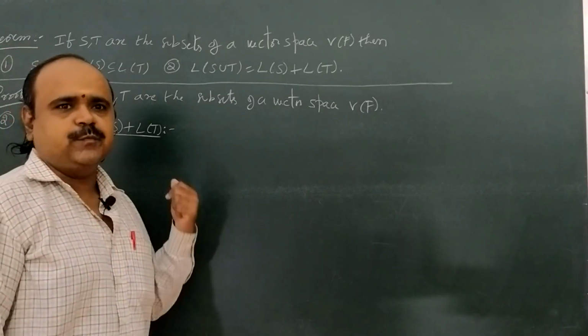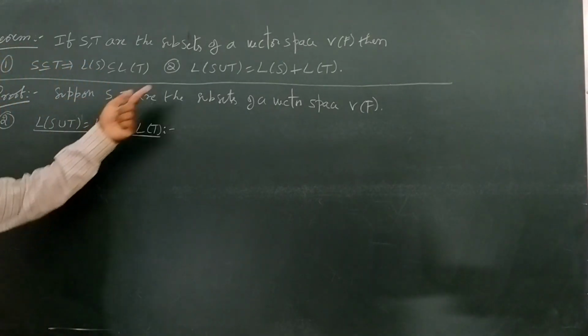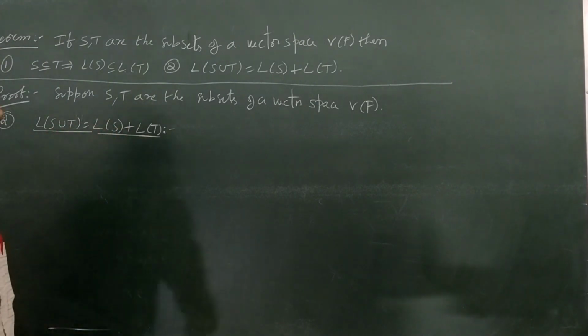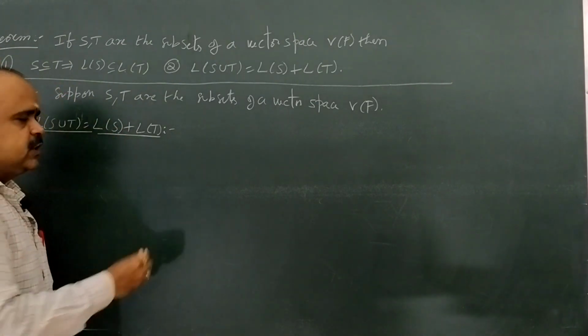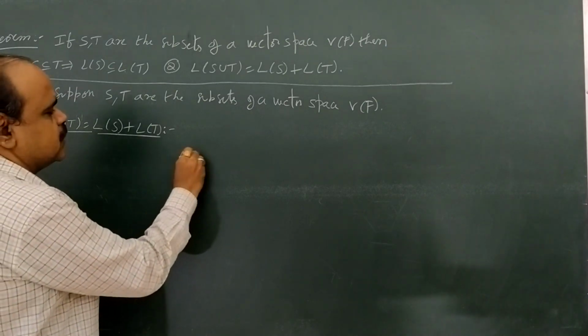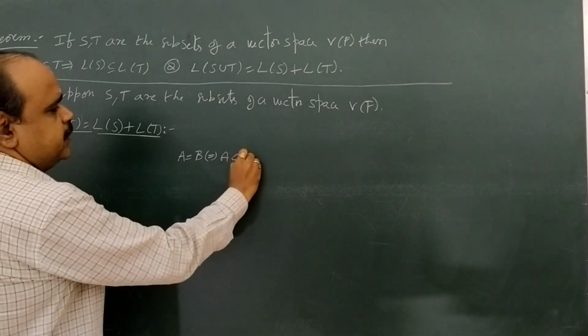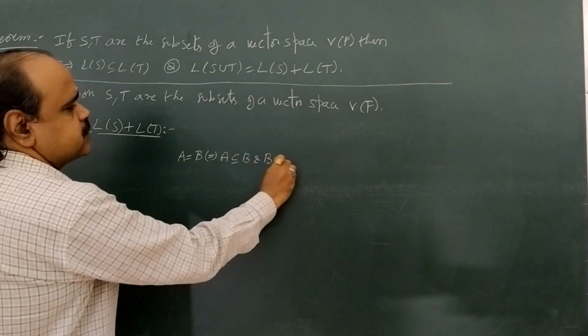Okay, come to the second point. In second point, we are going to prove L of S union T equal to L of S plus L of T. Again recall our set theory. If we want to show two sets are equal, A equal to B, if and only if A subset equal to B and B subset equal to A.